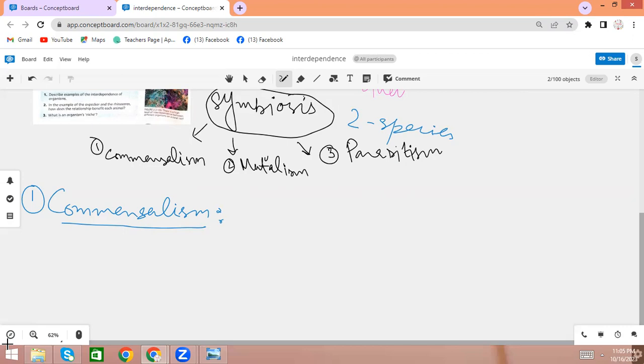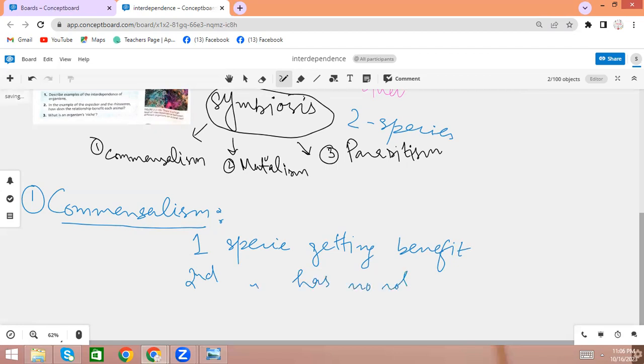So in commensalism, what happens? One species is getting benefit, but the second has no role, which is neutral. It is not getting harmed nor getting advantage. Like it's neutral. It is not taking any benefit from the other species. So one is neutral and one is getting advantage.